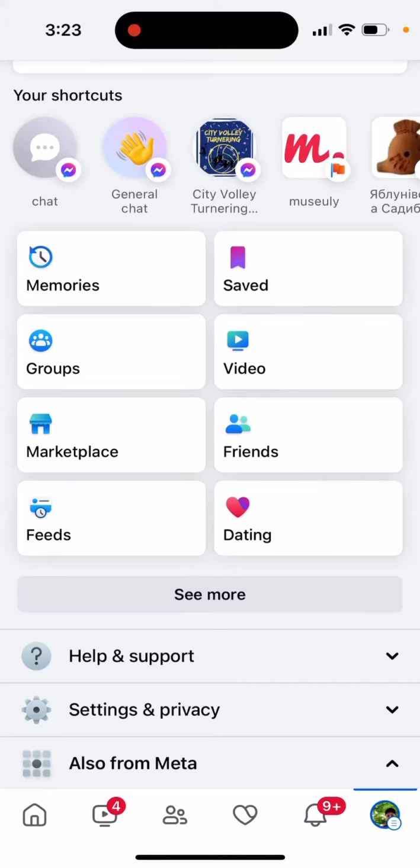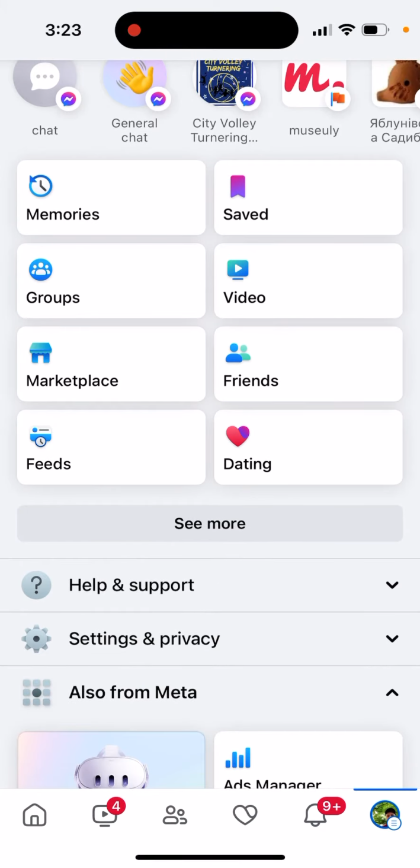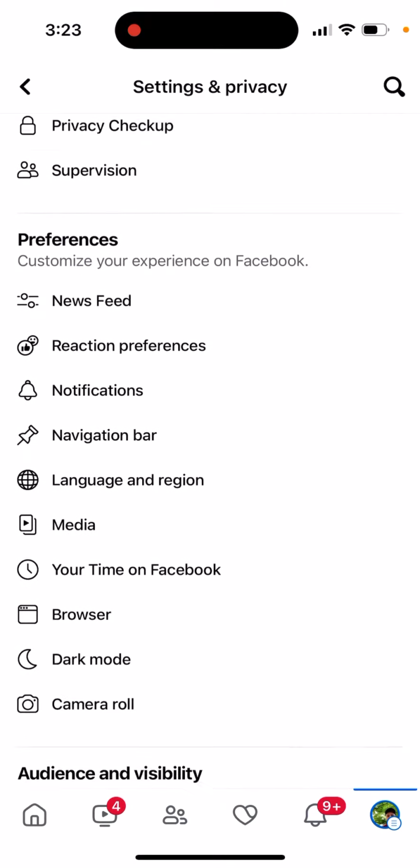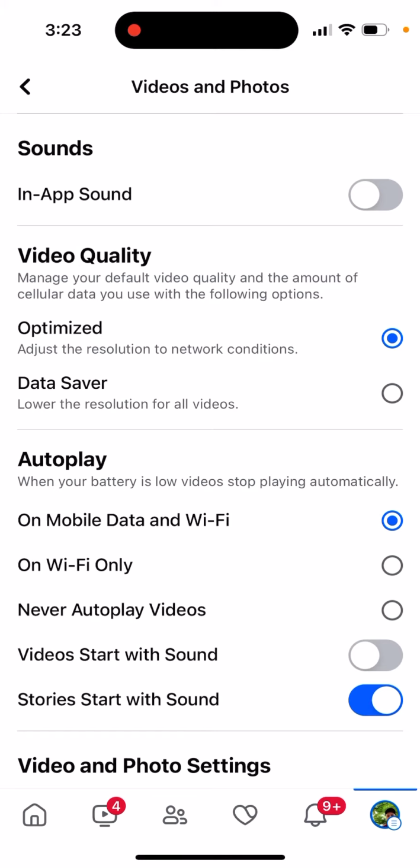Facebook noise when scrolling. So here's just a quick fix for that if it really annoys you. You just tap on your profile in the bottom right, and by the way, I'm using the Facebook app on iOS. Go to Settings and Privacy, go to Settings, and then here you have Media. Make sure to toggle off this in-app sound, so it's grayed out, it's off, and then this scrolling sound will be disabled.